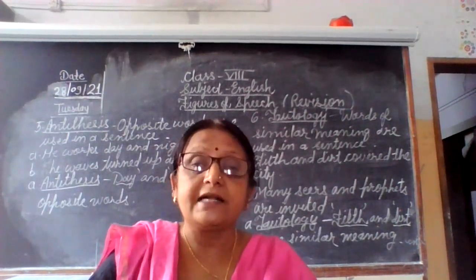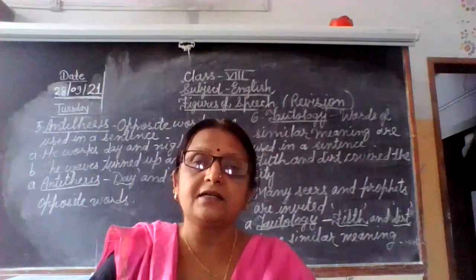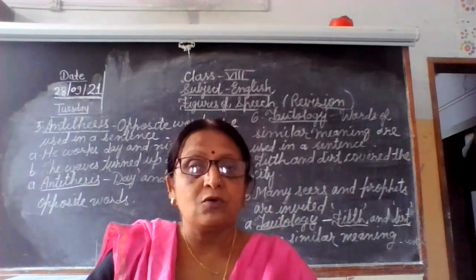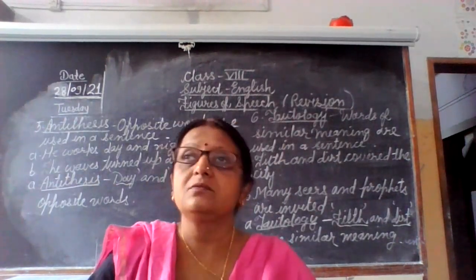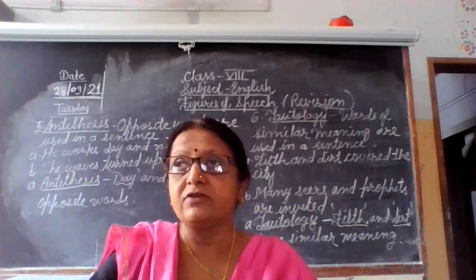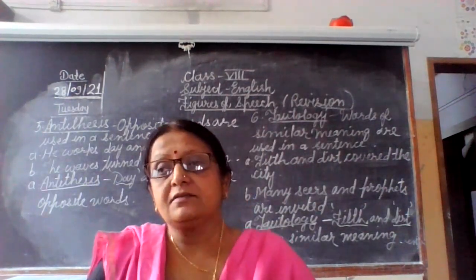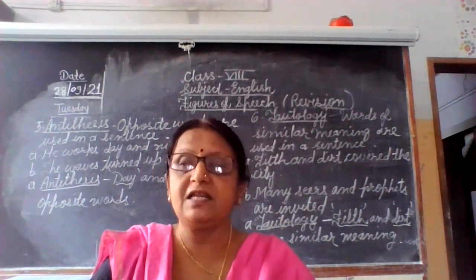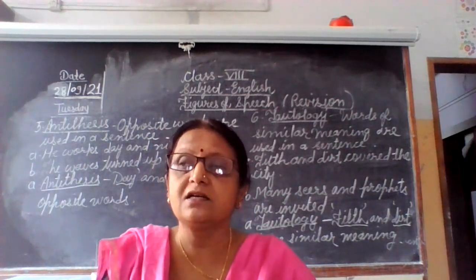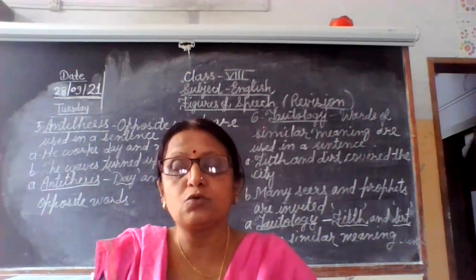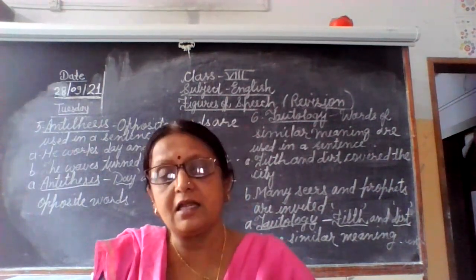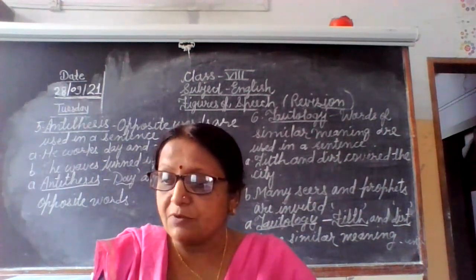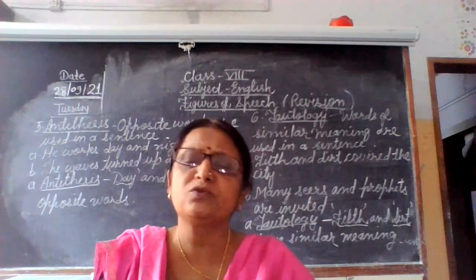Next one that we have done is antithesis. Opposite words are used in a sentence. He works day and night, and we are habitual of using such kinds of sentences. The waves turn up and down. There are many ups and downs in life. Then next is tautology, words of similar, not the same, meaning. Filth and dirt covered the city, that is kuda kachra, and many seers and prophets are invited, that is sadhu sant. We are habitual of using such words, so antithesis and tautology, we use many times.